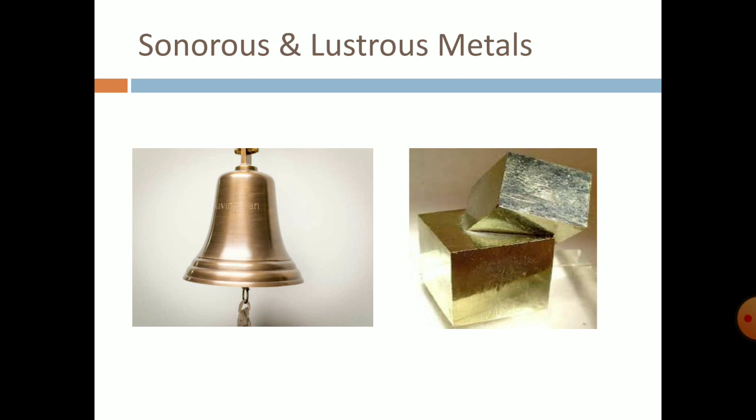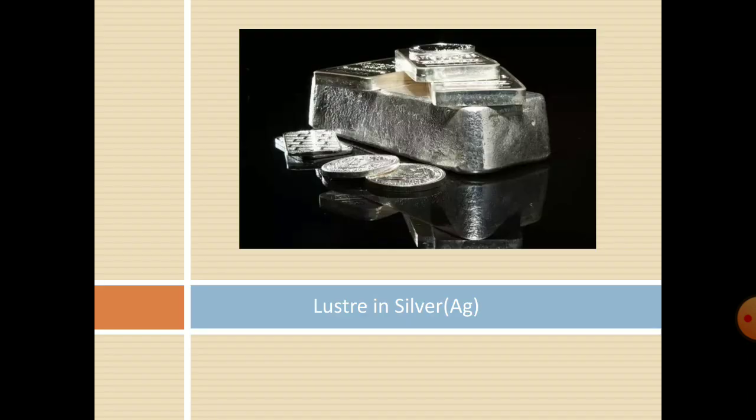And lustrous, see, this is a shiny surface of some metal. It looks like a rock, but it is not a rock, it is a metal. Maybe iron or stainless steel or something else, but you will understand that this is a shine, it is kind of like a mirror. The light will reflect from that surface, so it is known as the lustrous property of the metal. You will also understand this clearly in the chapter in class 6.